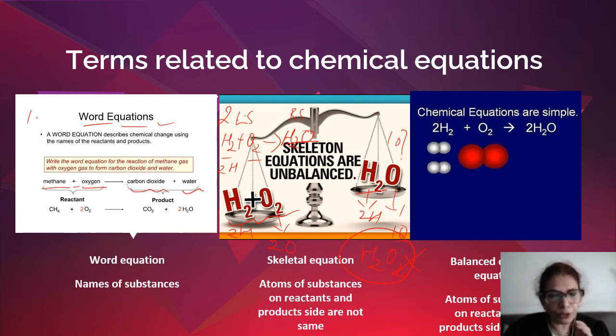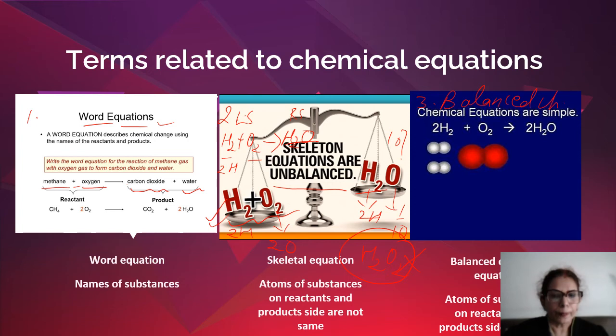So in order to balance the number of atoms, we have to use coefficients and balance the equation. When I write an equation without balancing, it is known as a skeletal equation. It is known as an unbalanced equation. So what we have got here is an unbalanced equation. So that is the second term. Now we come to the third term. Third is the balanced chemical equation.